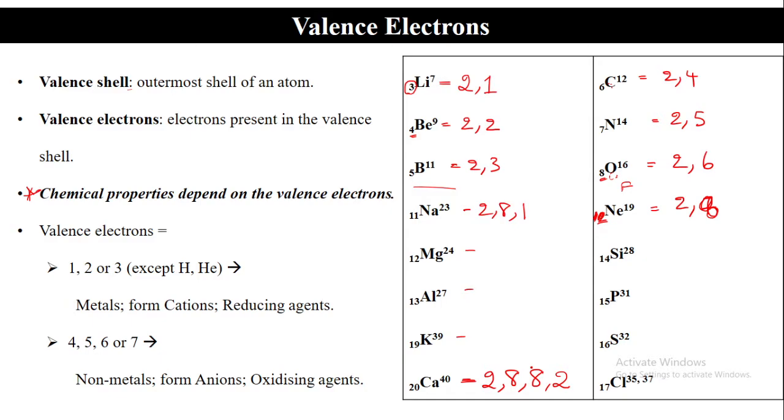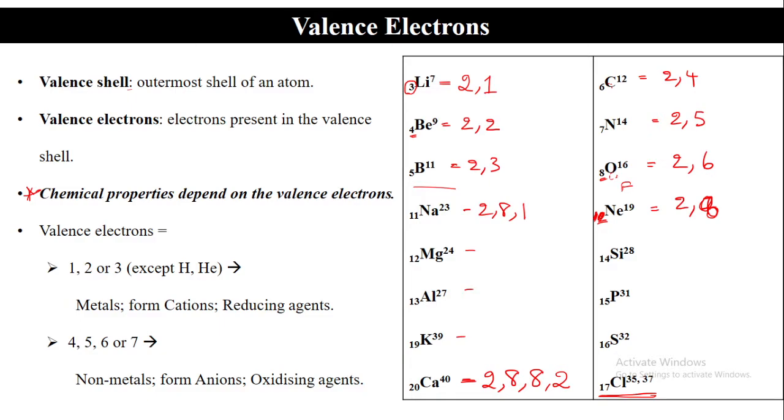Now let us see chlorine. Chlorine atomic number 17. Here in the mass number we have written 35 and 37. Will the electronic configuration for chlorine 35 and chlorine 37 be the same or different? Same, sir, because the atomic number does not change, and the number of electrons is the same.